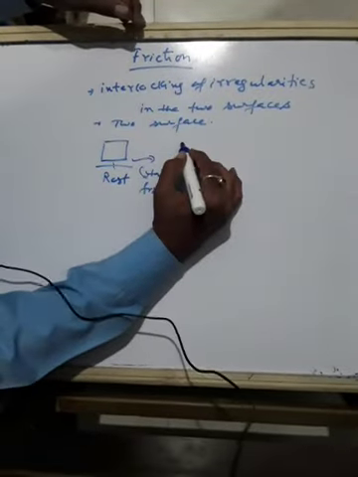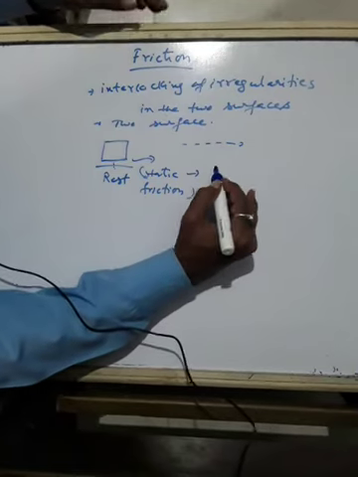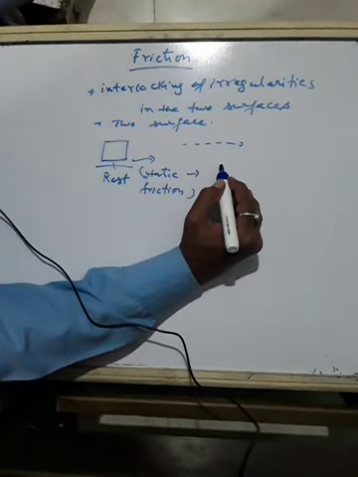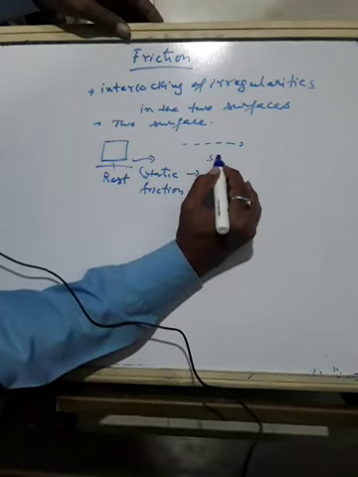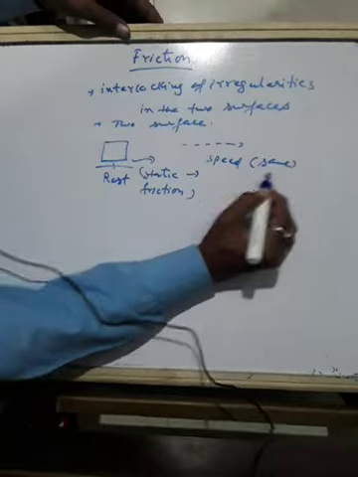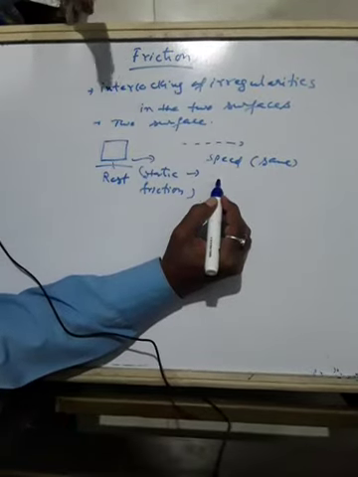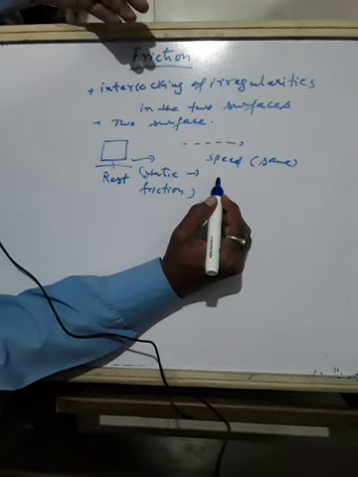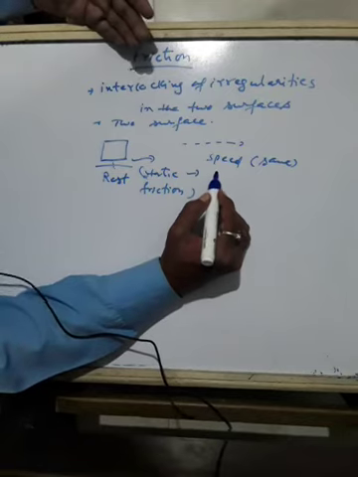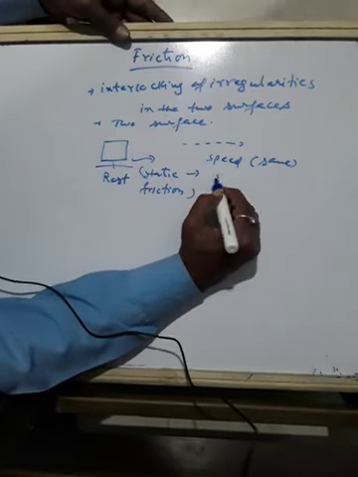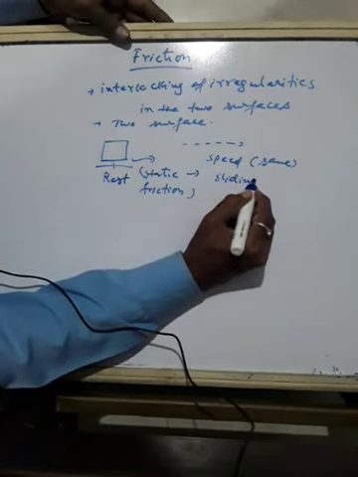This object is made to move continuously, and it should have the same speed. Speed should be the same. So an object moving with the same speed is called the measure of sliding friction. Okay, so this is called sliding friction.